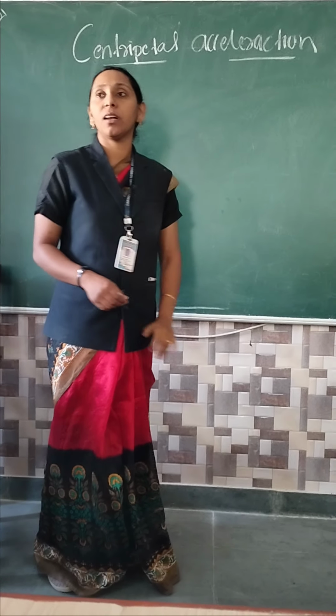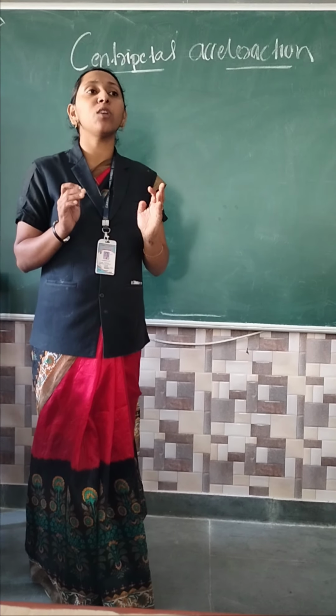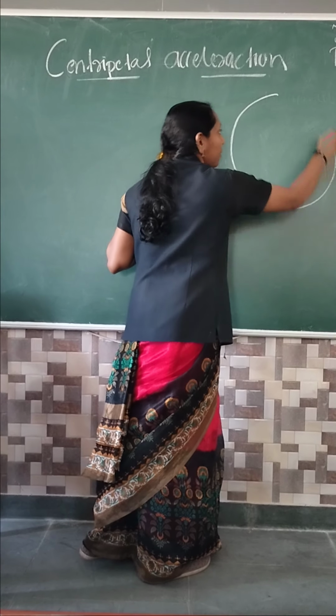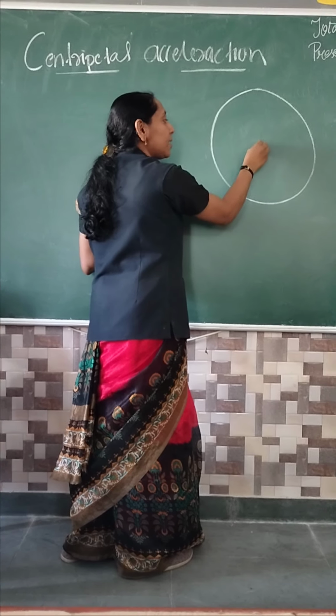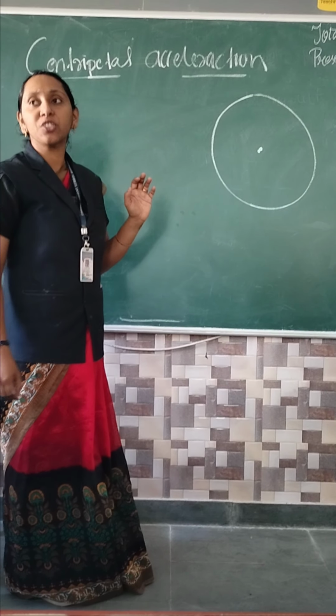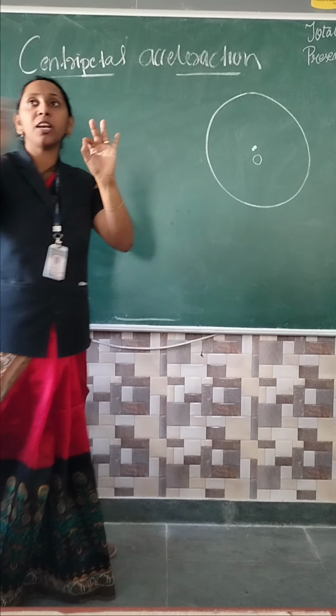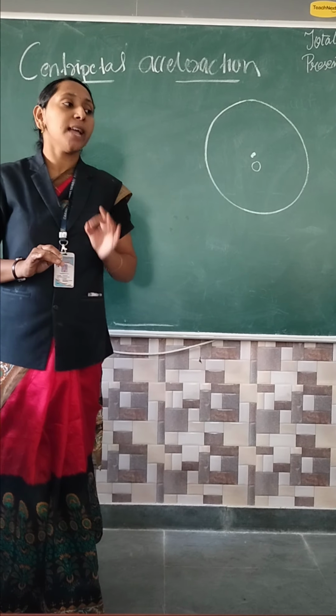Acceleration. One object is in a circular motion, anything in a circular motion. It has a constant center, that is a fixed point, called O. From O, every point of the circle has an equal distance, that is called R.